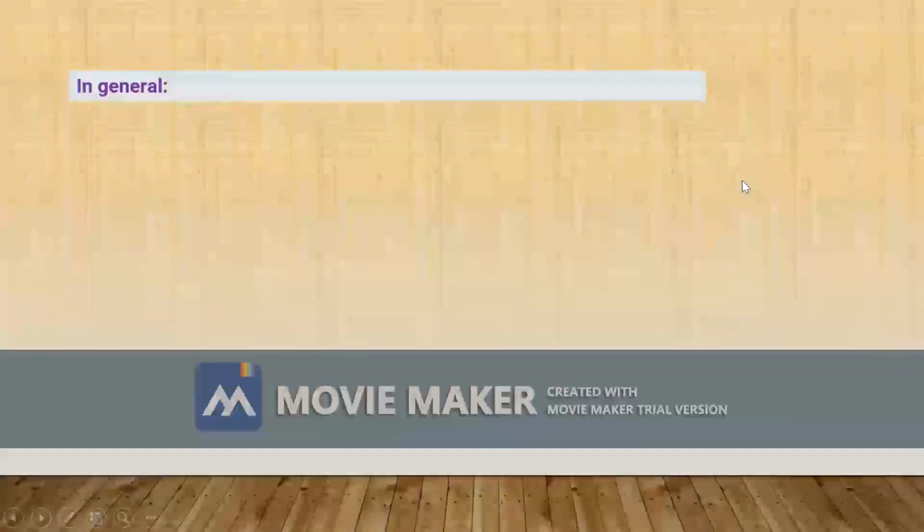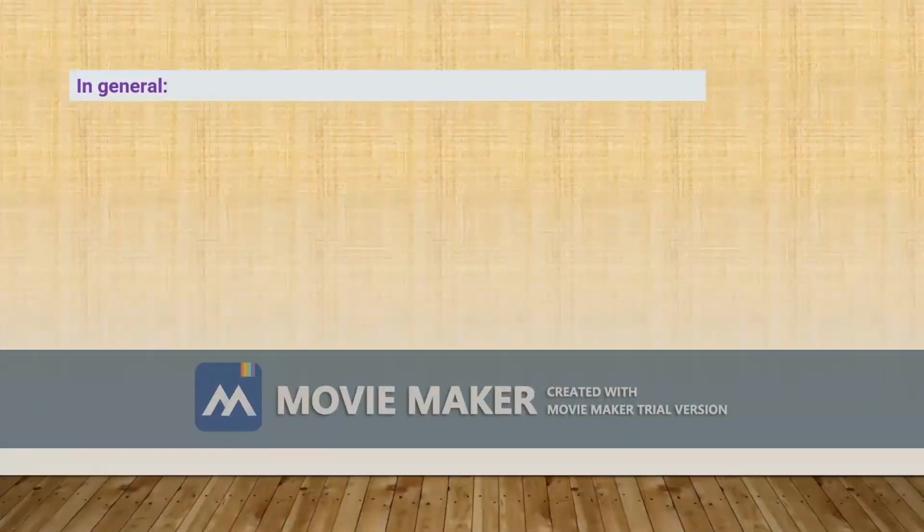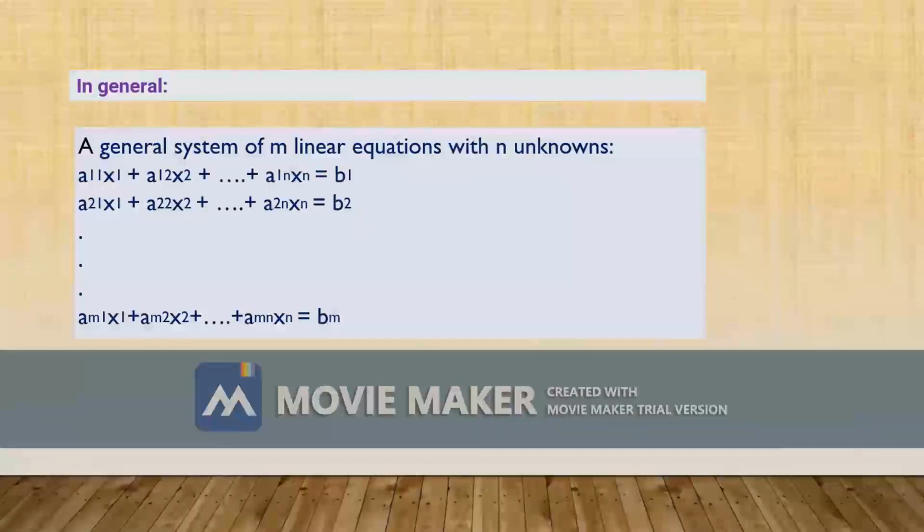Now we have, in general, a system of linear equations. Here I am showing a general system of m linear equations with n unknowns: a11x1 plus a12x2 up to a1n xn equals b1.